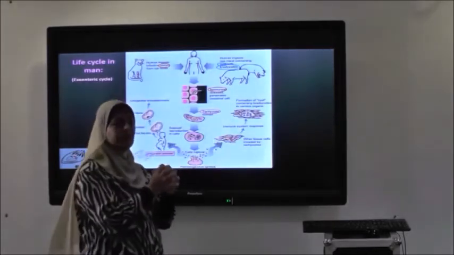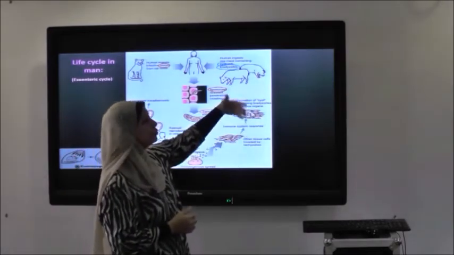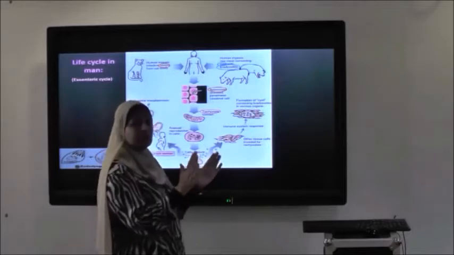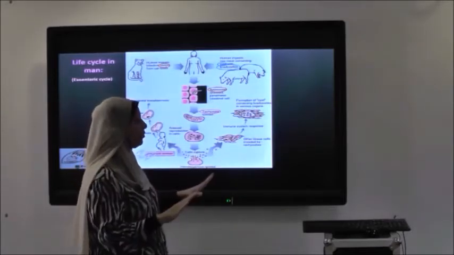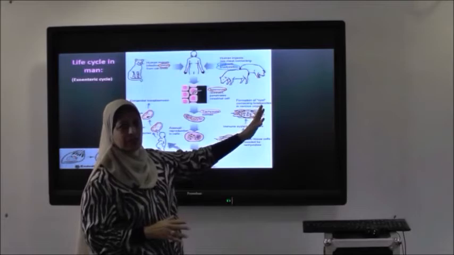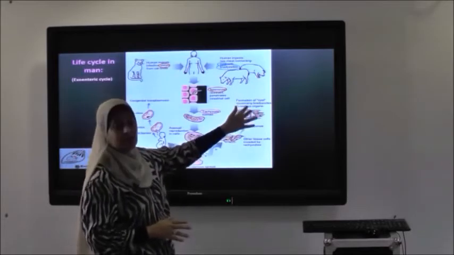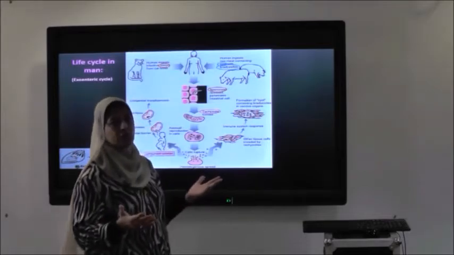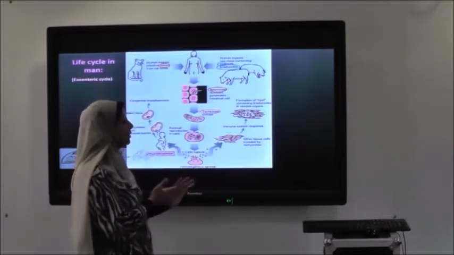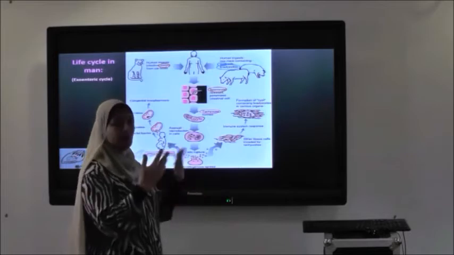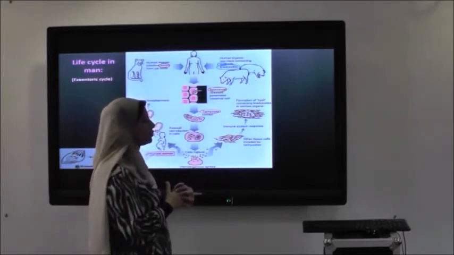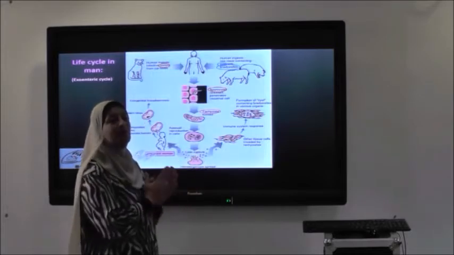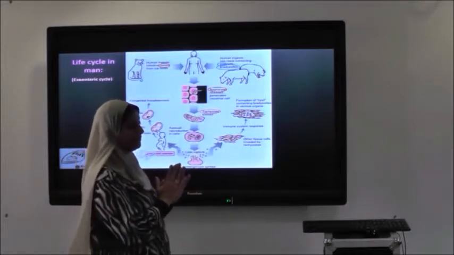Later, when the immune system of the host develops, the tachyzoite changes into bradyzoite, and a cyst wall is formed around it, so the tachyzoite changes into a cyst containing bradyzoites. The cyst is the dormant stage, present inside the host for the whole life. So the end stage inside the human, or the intermediate host, is the cyst. There is no portal of exit in the case of Toxoplasma gondii. The cyst or any parasitic stage can't pass through blood, urine, feces, or anything. So man acts as a blind host for Toxoplasma gondii.